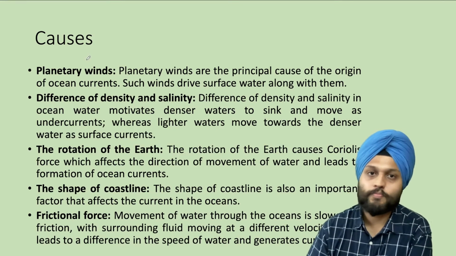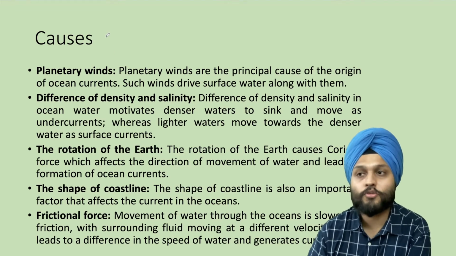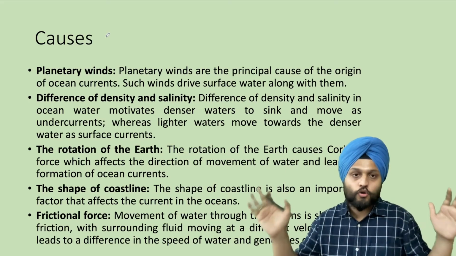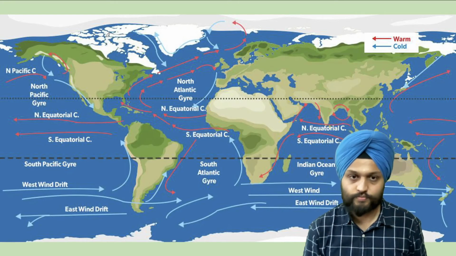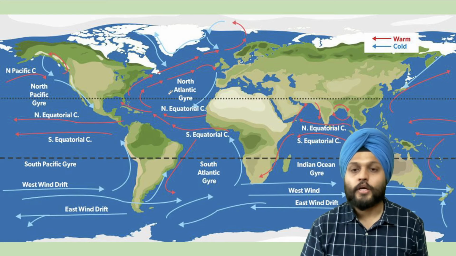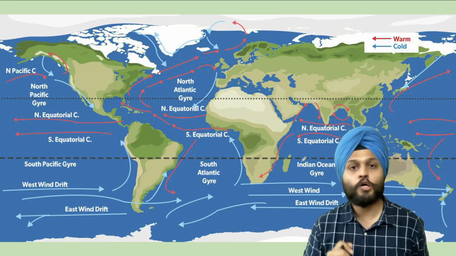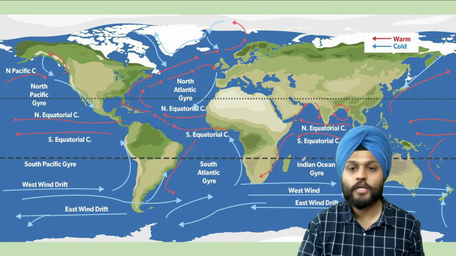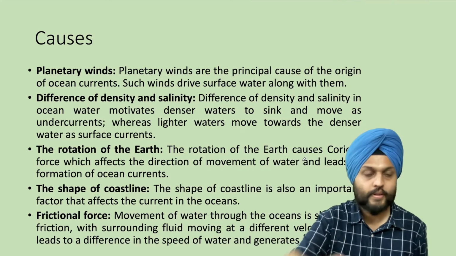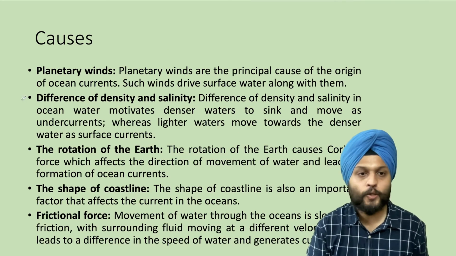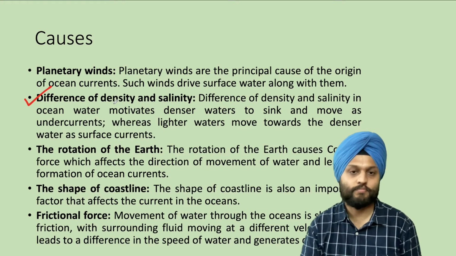Now, what are the causes? The planetary winds. There are wind systems. So wind systems, when the winds flow, they push the water. So the water flows in a particular pattern. When we have the seasonal reversal of winds, we also find the reversal of the oceanic currents, which is unique of the Indian subcontinent region, the Indian Ocean region. Okay, so planetary winds. Then difference of density and salinity.